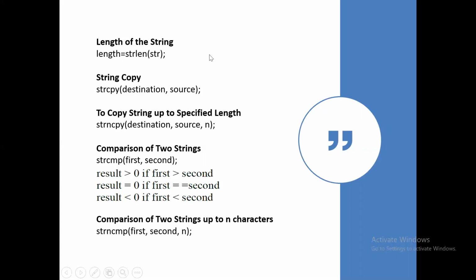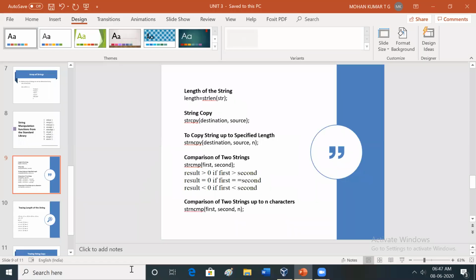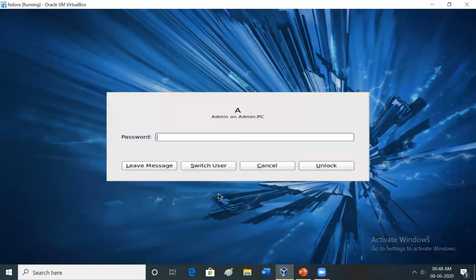In this class we're going to learn how to find the length of the string using the standard library function or without using a built-in function, and the same thing is applicable to string copy also. In the next class we're going to see comparison of two strings. First, in this class, we're going to see how to find the length of the string. Here I am going to use the operating system Fedora. You can use Windows also, and any C compiler for this.